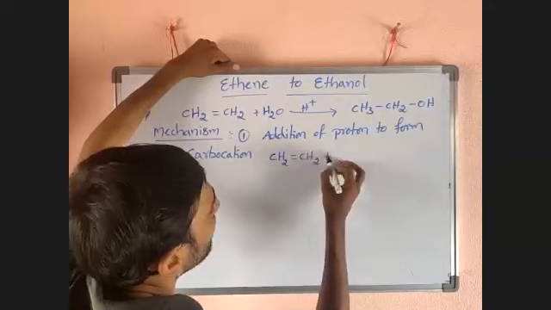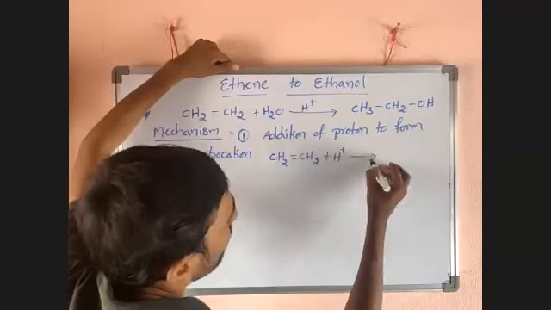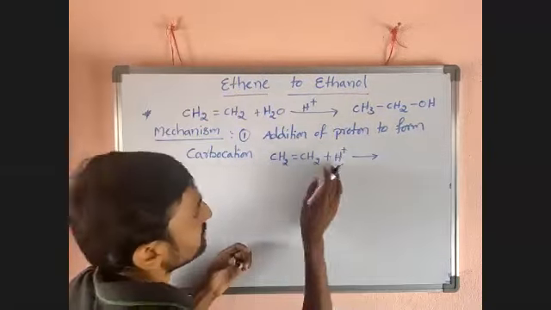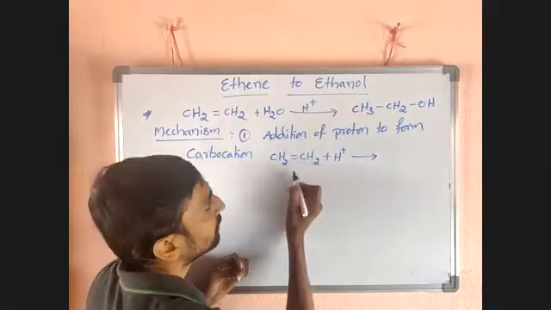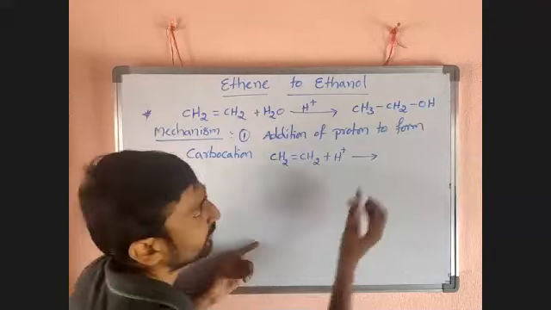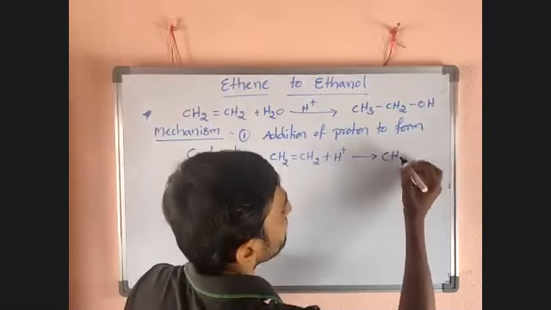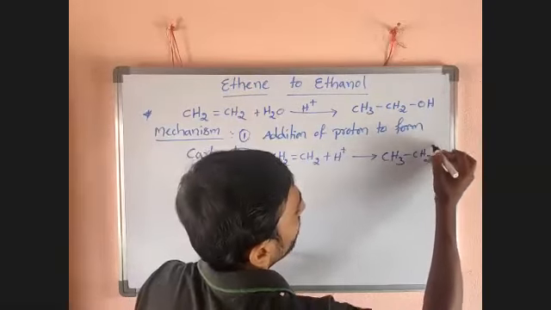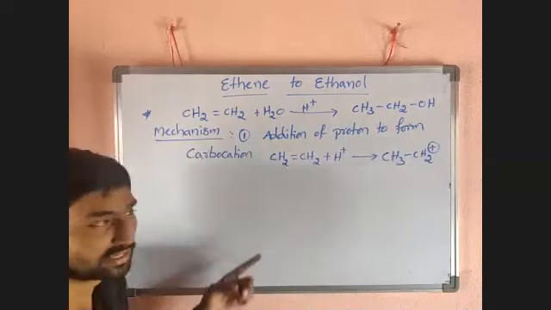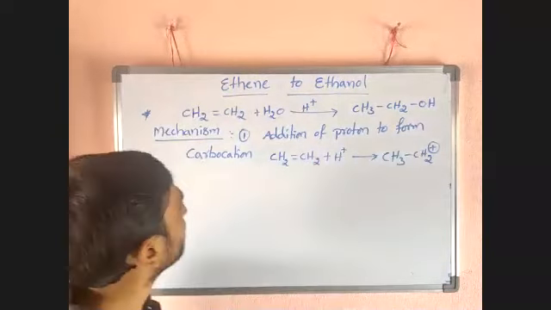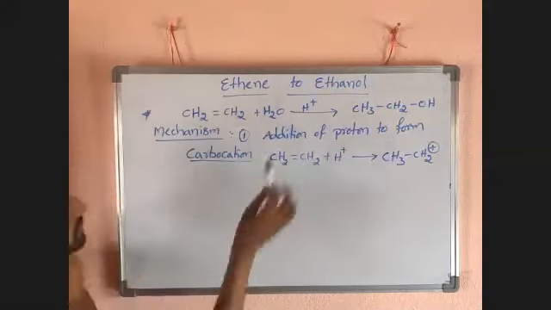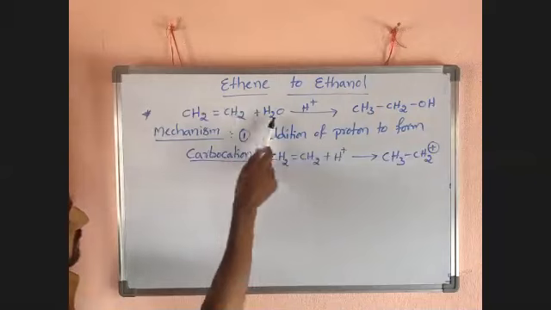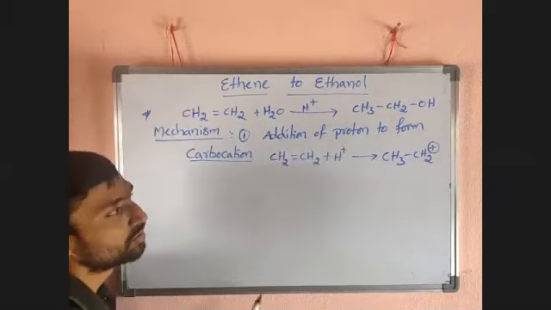CH2 double bond CH2 plus H plus. Proton has to add. One side we have to add H, the other side plus. Add H here, plus here. Then what will you get? CH3 bond CH2 plus. A carbon with positive charge is nothing but a carbocation. So, ethene to ethanol we are discussing. When ethene adds water in presence of acid, we will get ethanol.